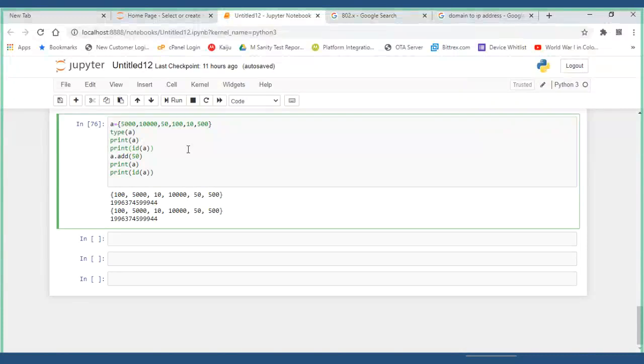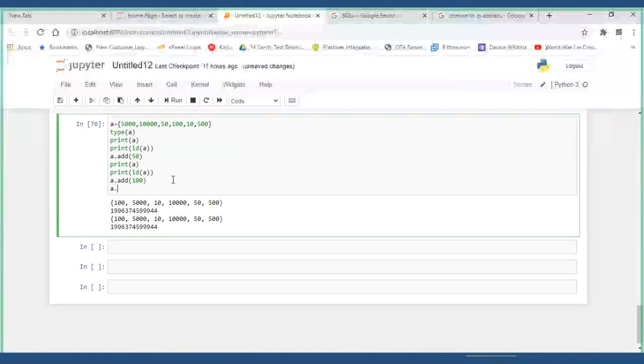It didn't give any error, but it changed the reference address, right? The address wasn't the same. So can we add 100 again? The value is 944. So you can add it in the 50 itself. Correct? Yes, 100. Do you want one more 50? Okay, sir.